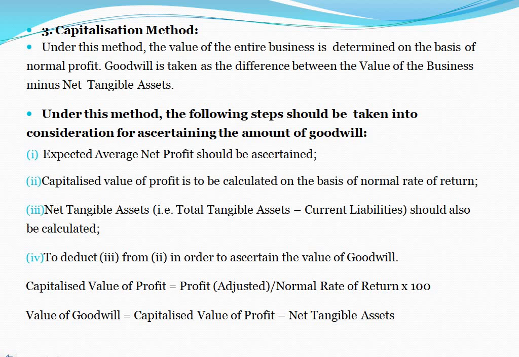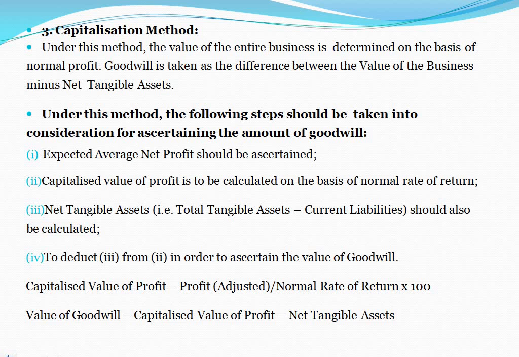Then capitalization method. Under this method, the value of the entire business is determined on the basis of normal profit. Goodwill is taken as the difference between the value of the business minus net tangible assets. Under this method, the following steps should be taken into consideration for ascertaining the amount of goodwill.